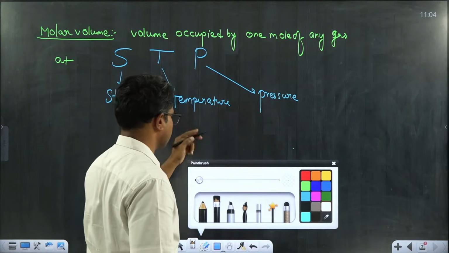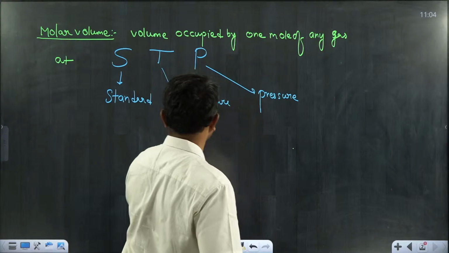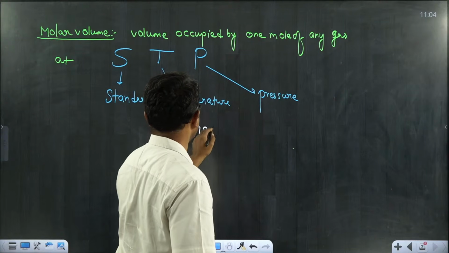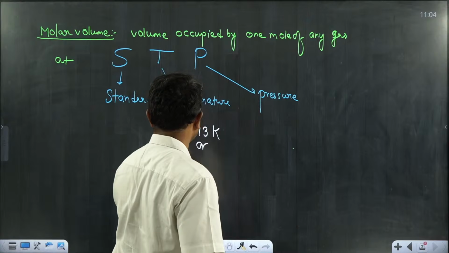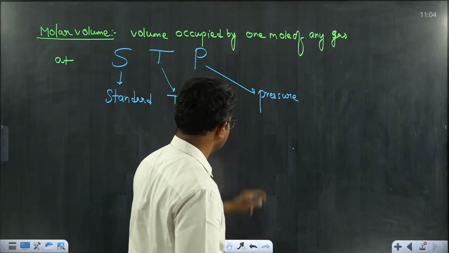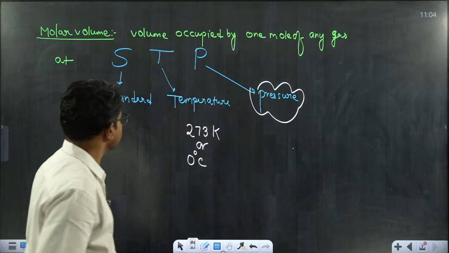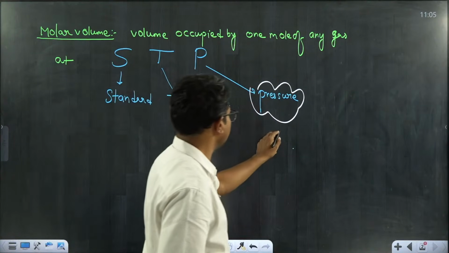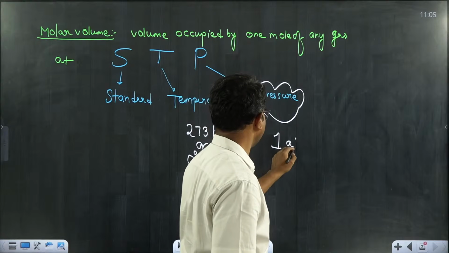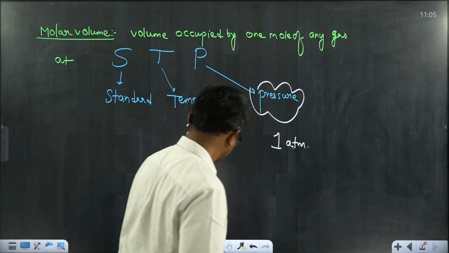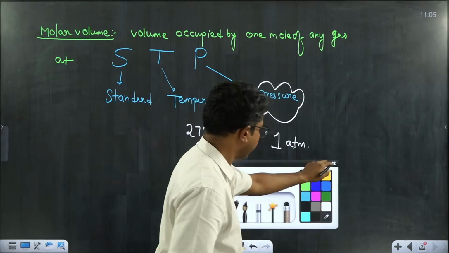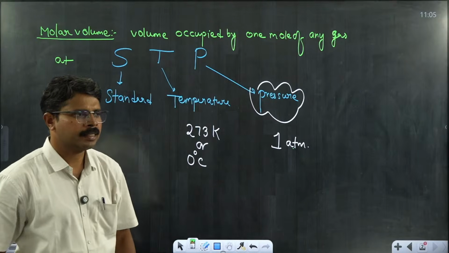It is none other than 273 kelvins or 0 degrees Celsius. And in the same way, the pressure which is referred under STP is 1 atm. 1 atm. Right? Is this clear?